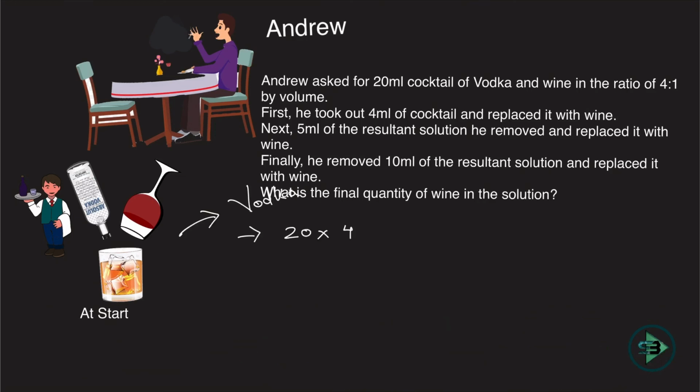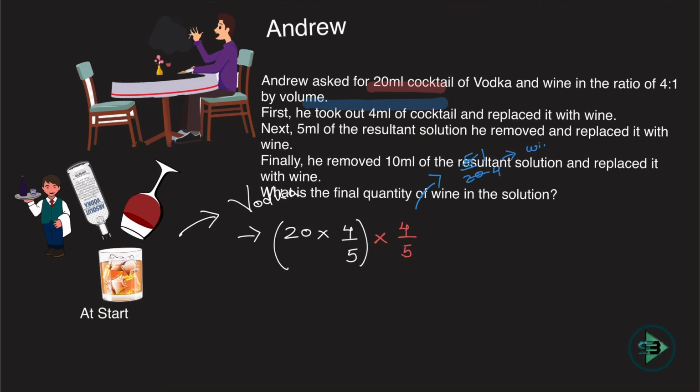So 80% of the earlier 16 ml. This is what the vodka was at the initial part. What happened at the first? 4 ml was removed. 4 of 20 means 1/5. 1/5 removed means 80% is remaining. 20% is what you removed. So if you remove 20% of vodka, 80% is remaining.